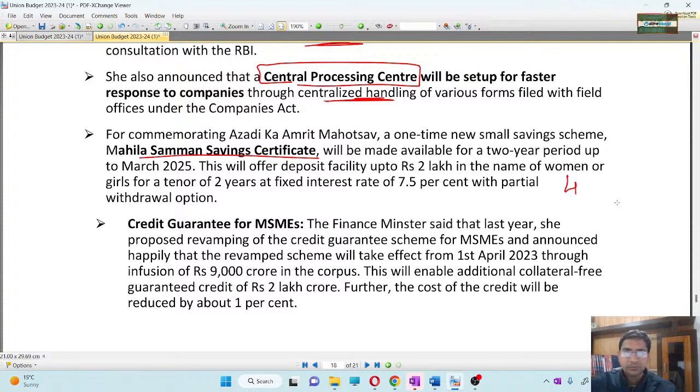Okay Manshu, now the Mahila Samman Saving Certificate will be launched for the people. It will be available for a 2 year period, from 2023 to 2025. Under this Mahila Samman Saving Certificate, you can deposit up to rupees 2 lakh in the name of a woman or a girl, fix that amount for 2 years, and get interest of 7%, and also the option of partial withdrawal.